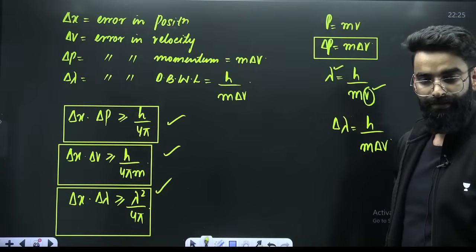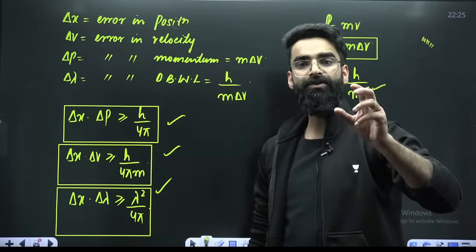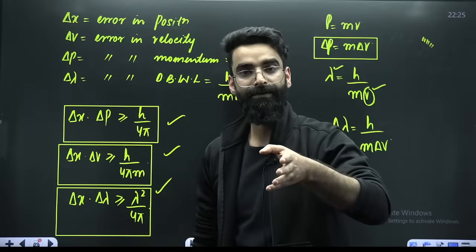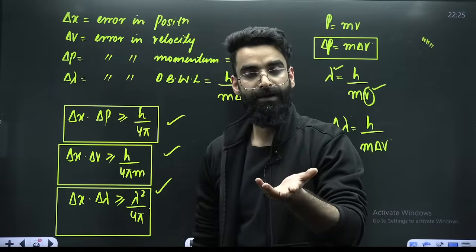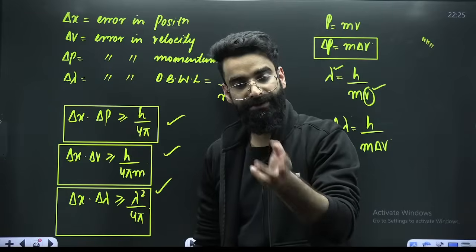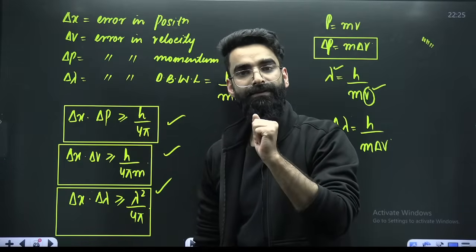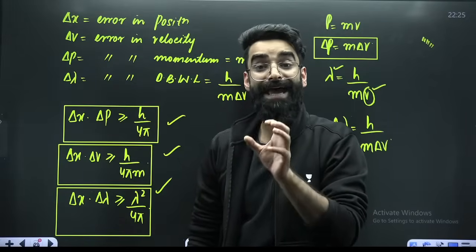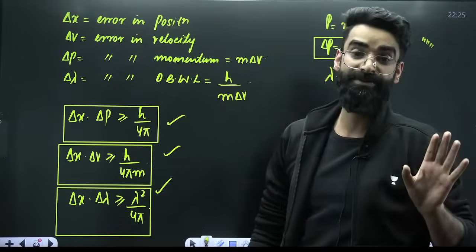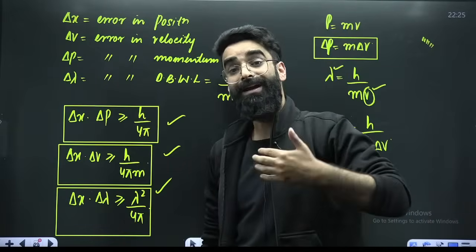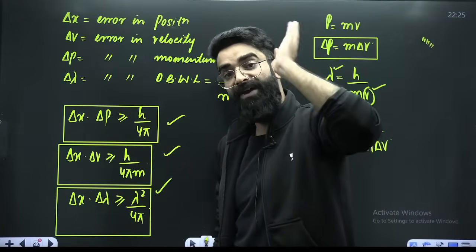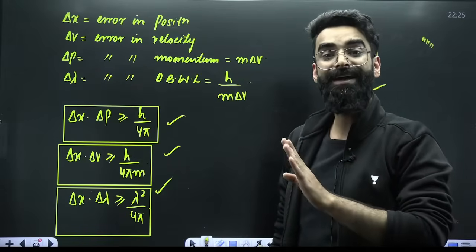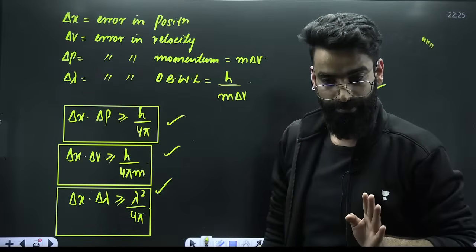Perfect. So in short, when you try to locate the position of the electron, there'll be error in its momentum. When you try to get the momentum of the electron, there'll be error in its position. So position and momentum of the electron cannot be measured simultaneously with 100% accuracy. If I try to locate the position, there'll be error in momentum. If I try to get the momentum, there'll be error in position. So both cannot be measured hand in hand with 100% accuracy.